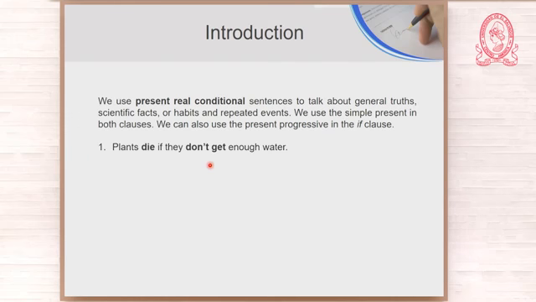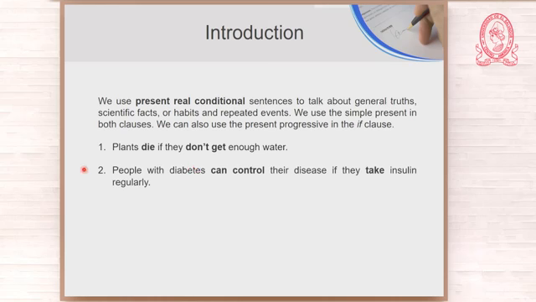Now let us say something about this one. Number 2: People with diabetes can control their disease if they take insulin regularly. What tense? Present. People with diabetes can control their disease if, here you have the if clause, if they take insulin regularly.